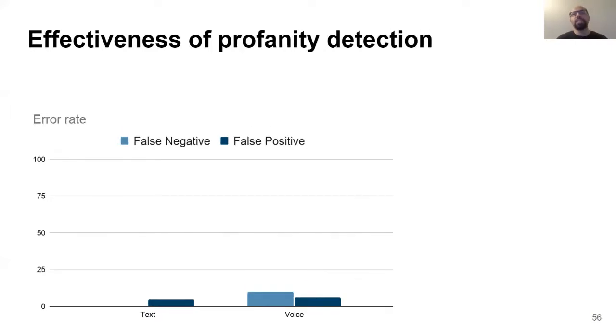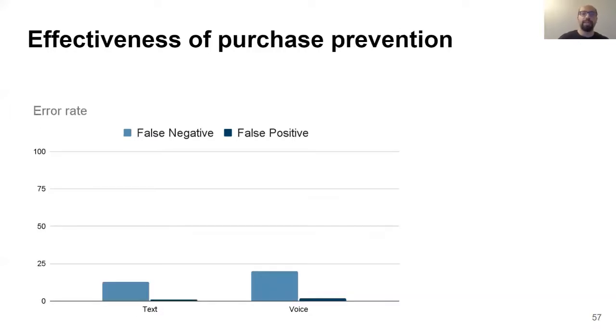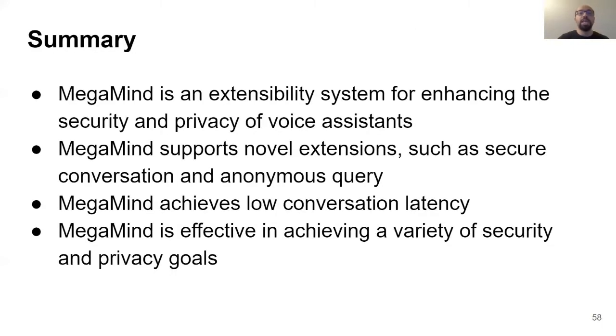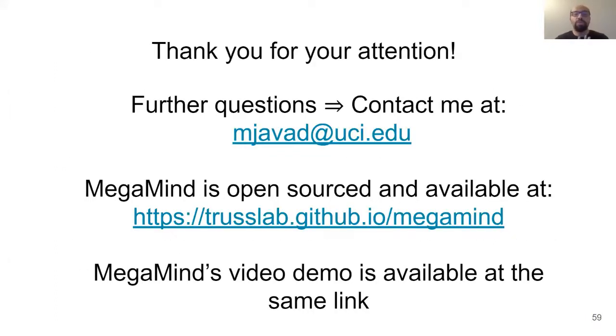In another example, we can see that MegaMind's parental control extension finds and blocks all the bad words in the hundreds of jokes we ask it to play, and it achieves high accuracy in preventing purchases. In summary, MegaMind is an extensibility system for enhancing the security of voice assistants. MegaMind supports novel extensions, it achieves low latency, and it's highly effective to reach a variety of security and privacy goals.